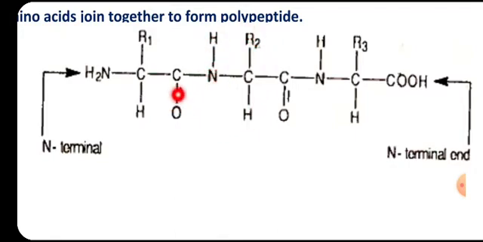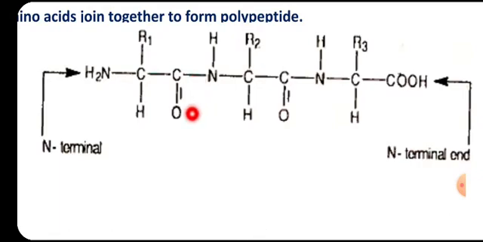So here we can see earlier it was COOH, this was NH2, so one hydrogen atom from here and a hydroxyl group, that is OH, from here will combine and it will be removed in the form of H2O.